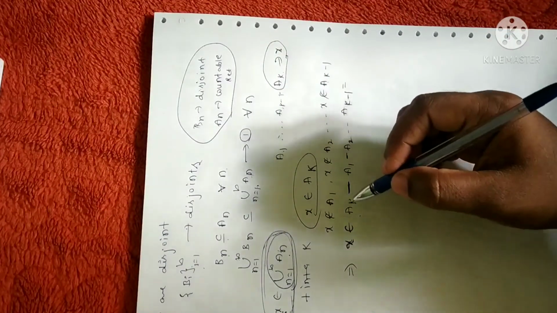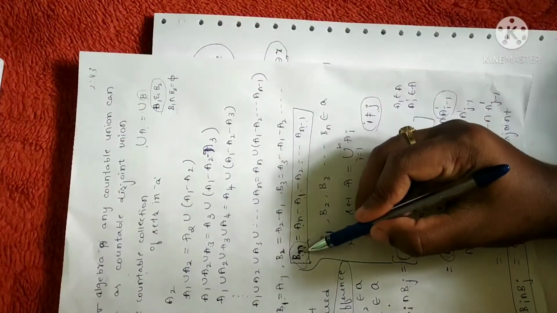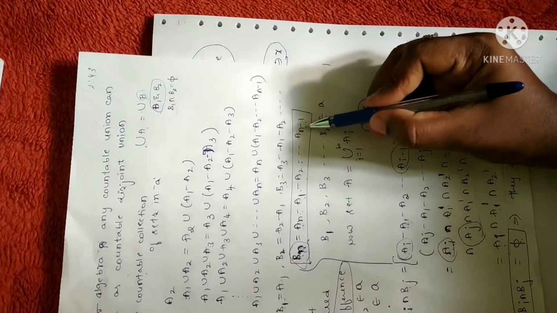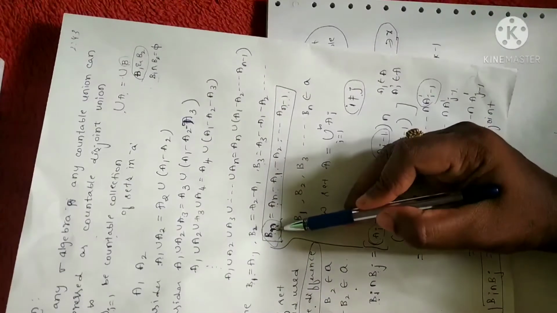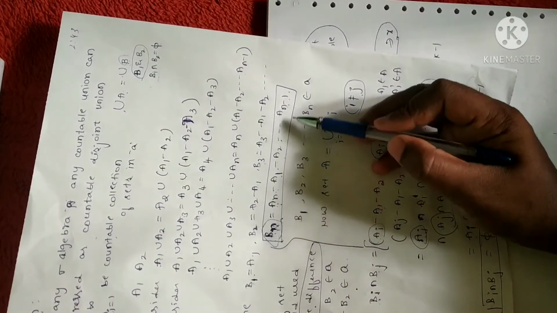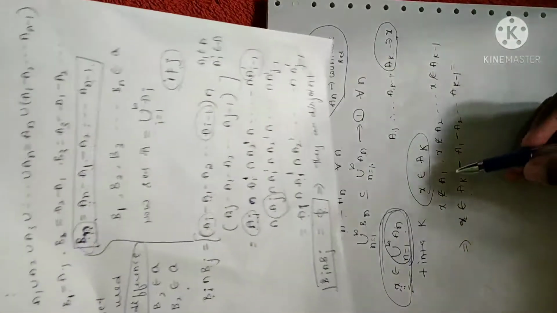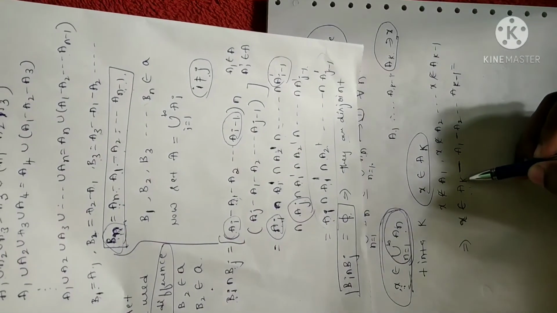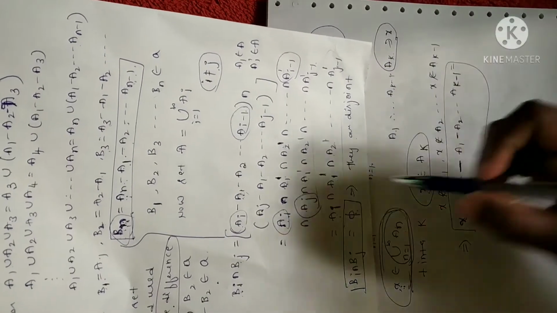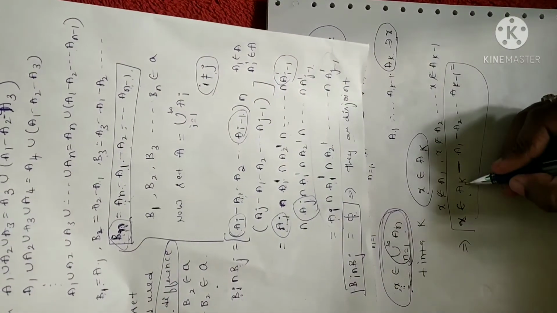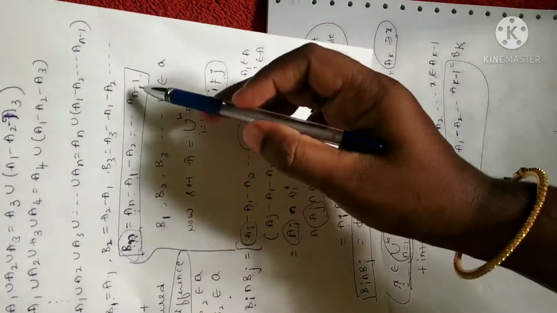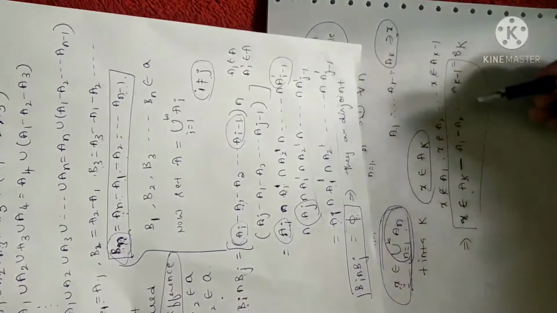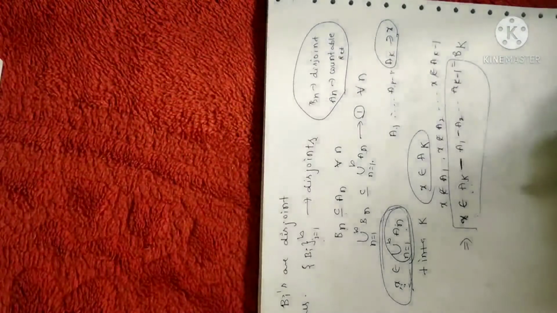Now have a look at the expression. Bn I have assumed as An minus the union of A1, A2, up to A(n-1). Similarly, in place of n, I have k. Compare this equation with this. So I can write this as Bk, because An minus the previous sets is Bn.